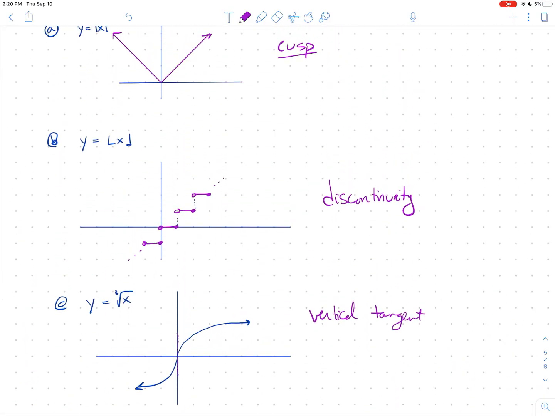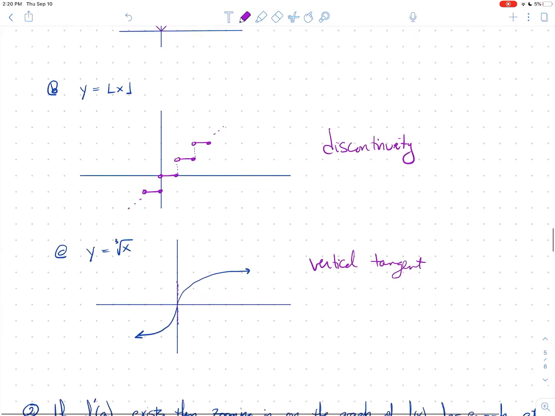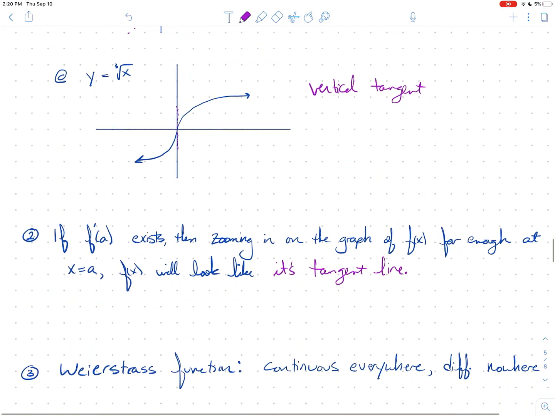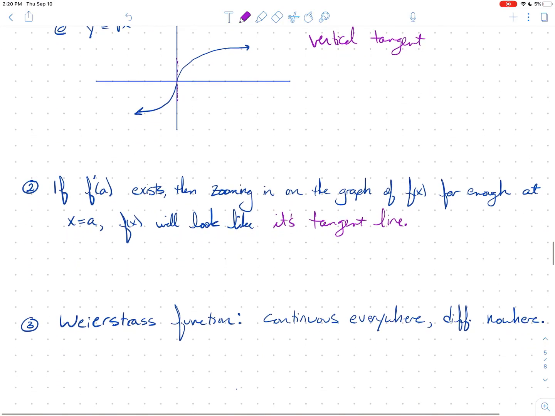There's a few points where it's sort of not differentiable, but most places, being continuous, mostly is differentiable. And so he stunned the world with an example of a function that is continuous everywhere but differentiable nowhere. And so I'm going to switch to Mathematica, and I want to show you, number one, zooming in on a function looking like its tangent line, and then number two, an example of a function that is continuous everywhere and differentiable nowhere. So let's switch the screen.